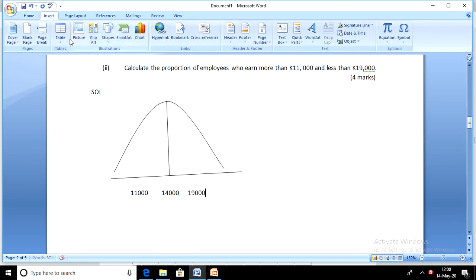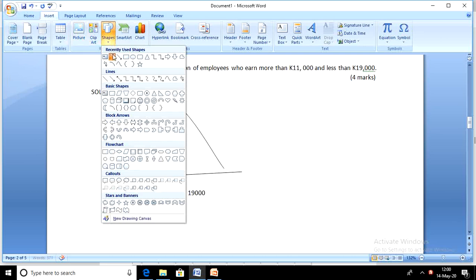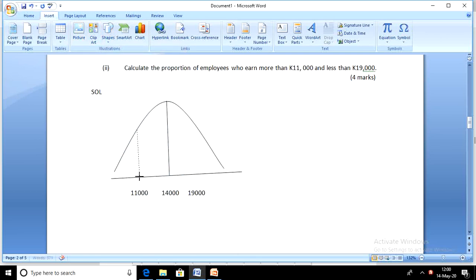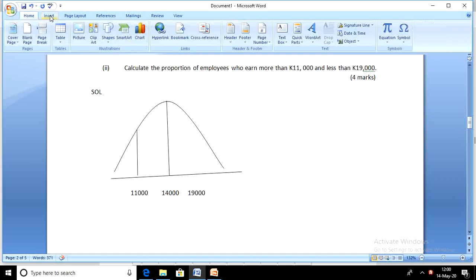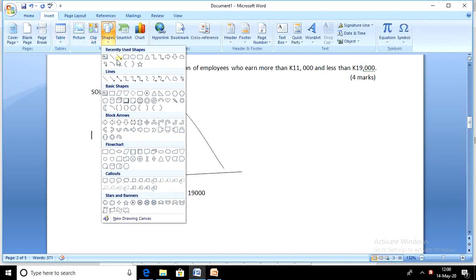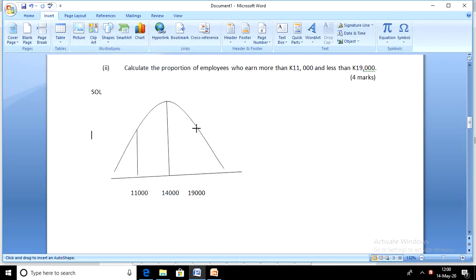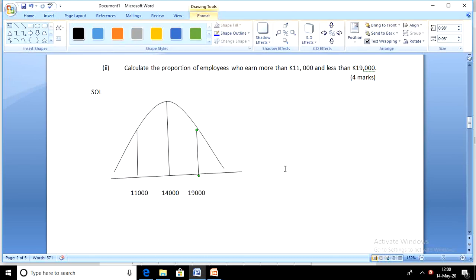So just create those demarcations in your symmetric curve. Let's say that's our 11,000 mark, and that's our 19,000 mark. Let's put it there. We are looking at the proportion of employees earning between 11,000 and 19,000.